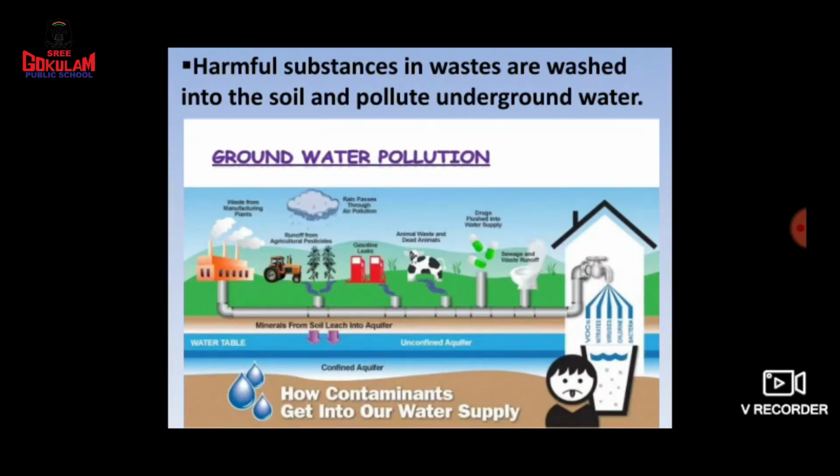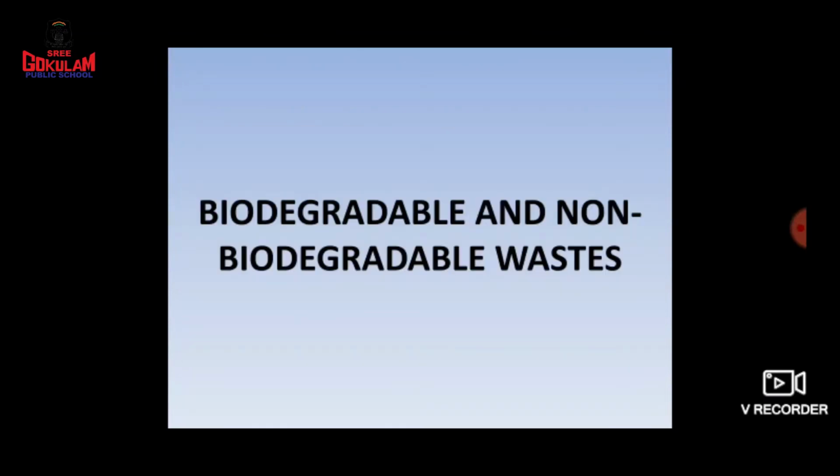Okay, now we can see, children, do you know which types of waste are released from our homes? Can you tell me? Yes, in your houses itself, you might have seen much waste dumped. So which types of waste are there? Yes, some kinds of waste are there which are called biodegradable waste and non-biodegradable waste. Okay, what are they? Biodegradable and non-biodegradable wastes. Okay, so what are biodegradable wastes? Yes, can you tell me?